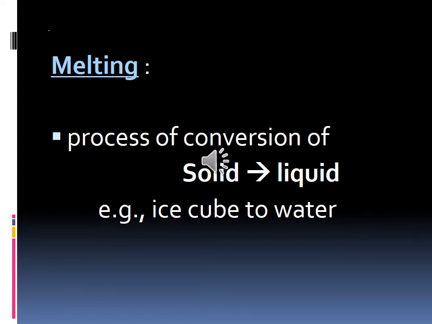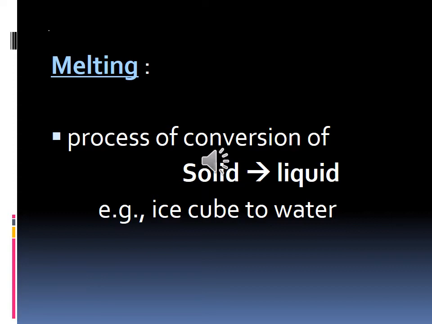The process of conversion of solid to liquid is called melting. For example, ice cube to water. If you place the ice cube outside, it will melt and you will get water. That is the example of melting.